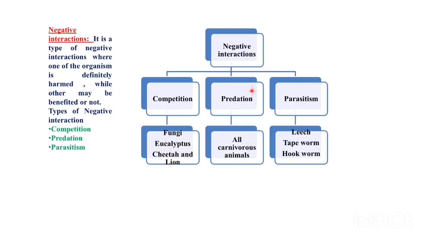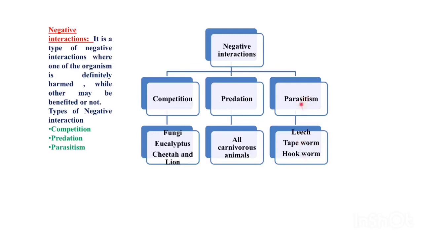And next one is predation. As you all know, there are some carnivorous animals which feed on other organisms. It is a type of negative interaction. What is happening here? One organism, the deer, is harmed, whereas the lion or cheetah is benefited. Hence it is known as predation.